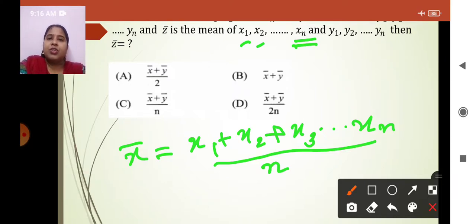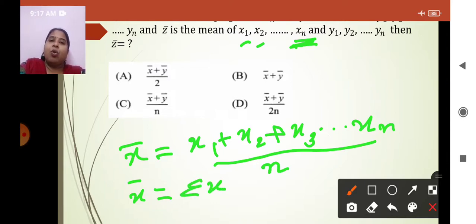I hope this is understood. I have not told you anything new. I have just revised the definition of mean. What is mean? Sum of all observation, as I have done here: x1 plus x2 plus x3 till xn, and the number of observation, which we can get from here, that it is n. Now this x bar can be written as, what is the meaning of x1 plus x2 plus x3 till xn? It is nothing but summation of x.